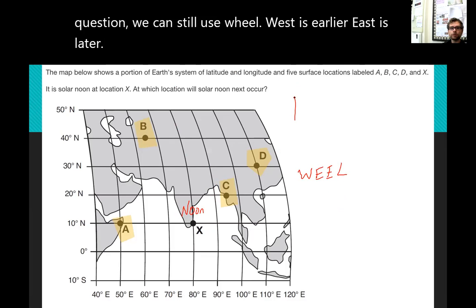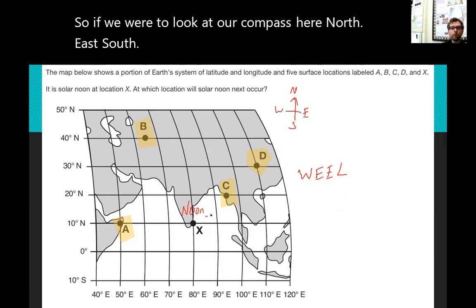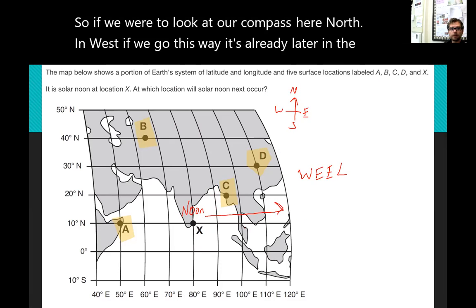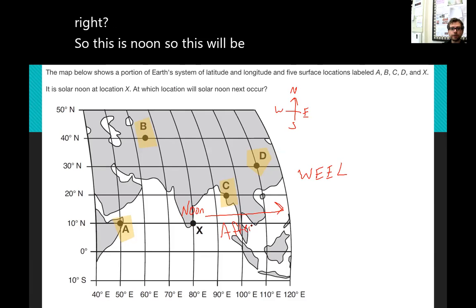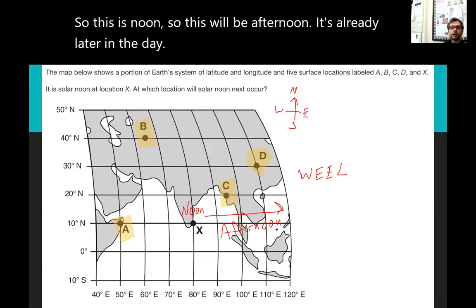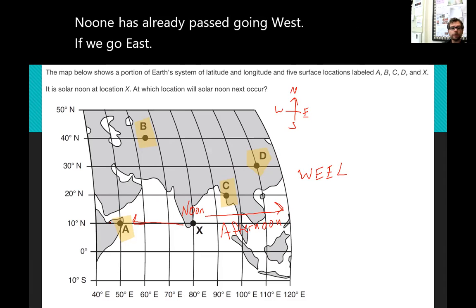So if we were to look at our compass here, north, east, south, and west, if we go this way, it's already later in the day, right? So this is noon, so this will be afternoon. It's already later in the day. Noon has already passed going west. If we go east, it's going to be earlier in the day.